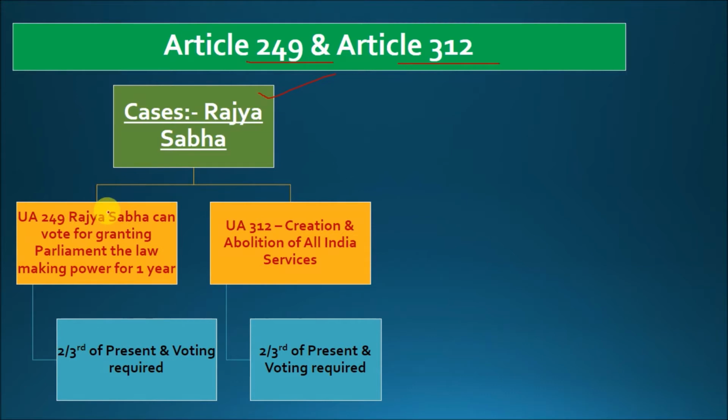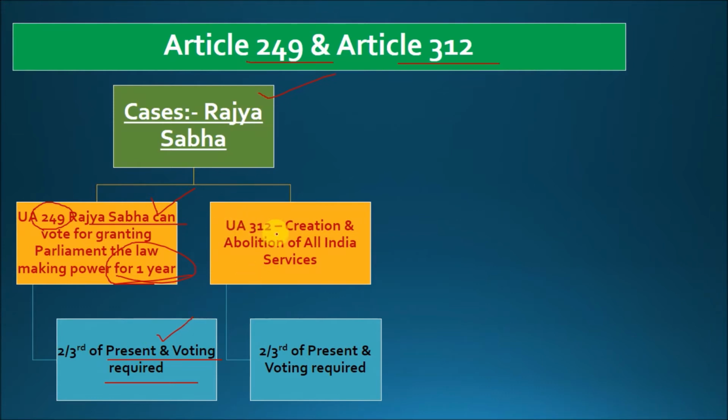Under Article 249, Rajya Sabha can grant the Parliament the power to make a law in any of the state subjects for a period of 1 year. So let us say there is a state subject which is of urgent importance. Currently it requires legislation from the center. In that case, Rajya Sabha can grant this particular power to Parliament for a period of 1 year, and that can be done under Article 249, in which case 2/3 of the people present and voting will be required. So this is a case of special majority only.